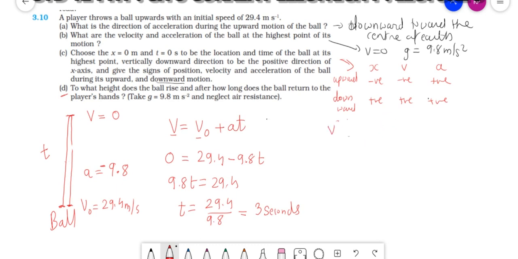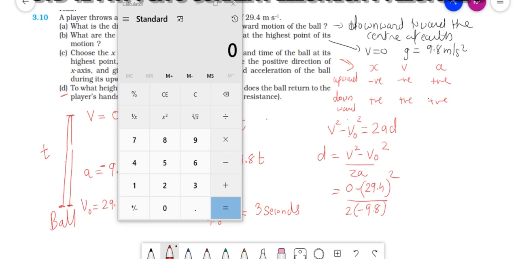v square minus v0 square equal to 2ad. So distance will be equal to v square minus v0 square upon 2a. What is final v square? 0 minus v0 square, 29.4, minus 29.4 square upon 2a, where a is minus 9.8, so minus minus will get cancelled.